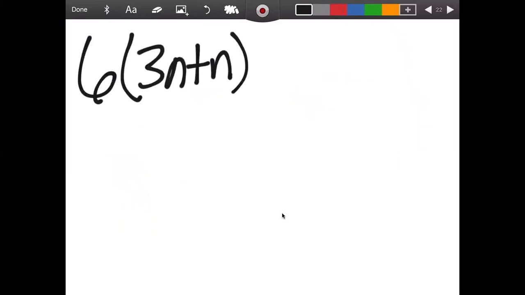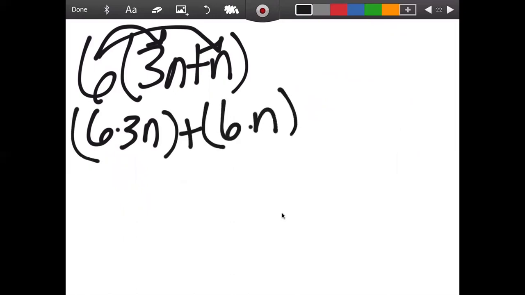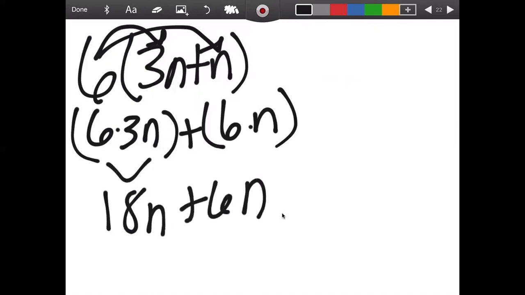Okay, I'm going to show you 2 more. What if I have this? It's the same thing, just distributing and multiplying. 6 times 3n plus 6 times n. This would give me 18n plus 6n.